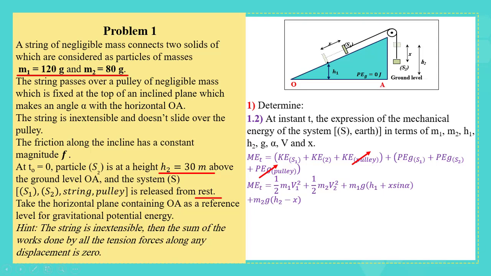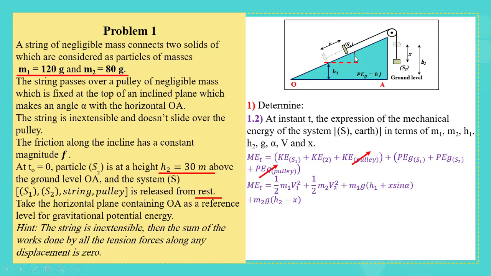But according to the potential energy, which is m g h, let's see how can I find the height. At a given time, S1 will be at a given height above ground, and it will move a distance x along the incline, forming this right angle triangle. This is x, and this is angle alpha. So what should be this small height?